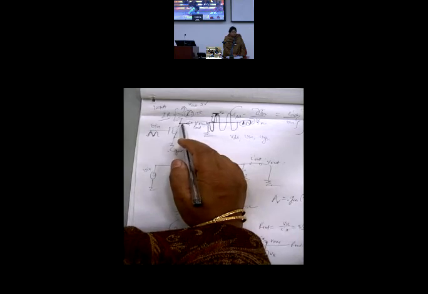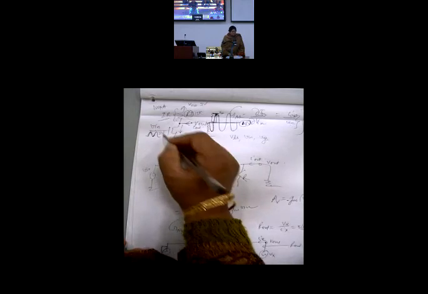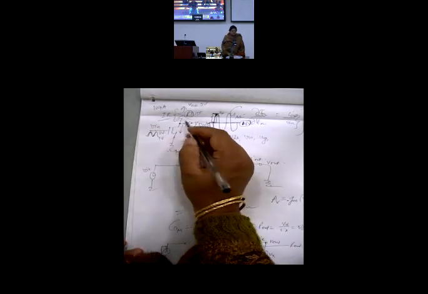How low can this go? These are the swings I am looking at. How low can this go? It comes down and down, but this MOS will go into the linear region because VDS is reducing, and I have to keep this transistor in saturation. So if this VGS is, suppose, 2 volts and VT is 1, I cannot reduce this voltage below 1 volt. So it cannot be less than 1 volt.